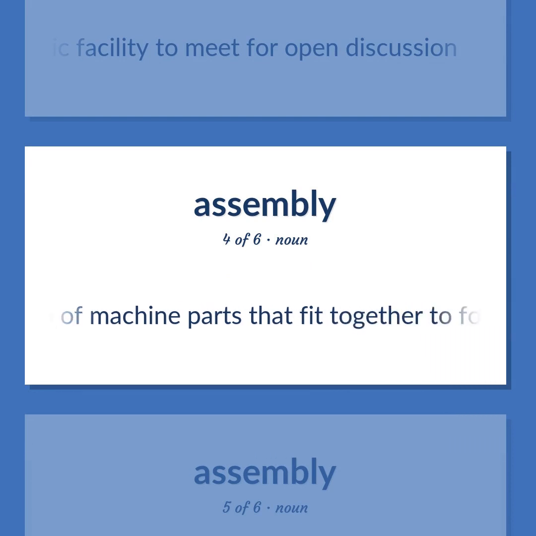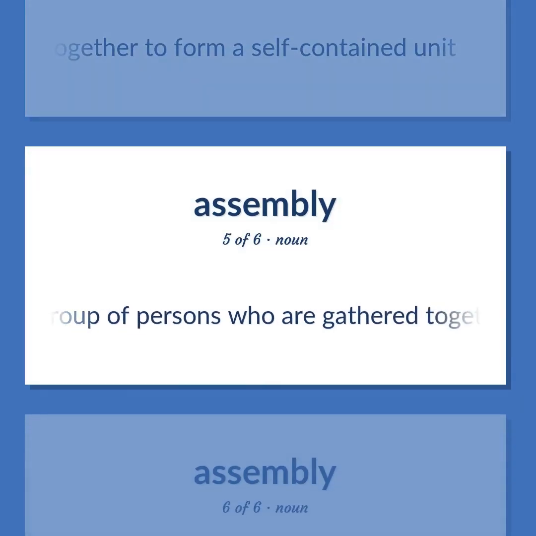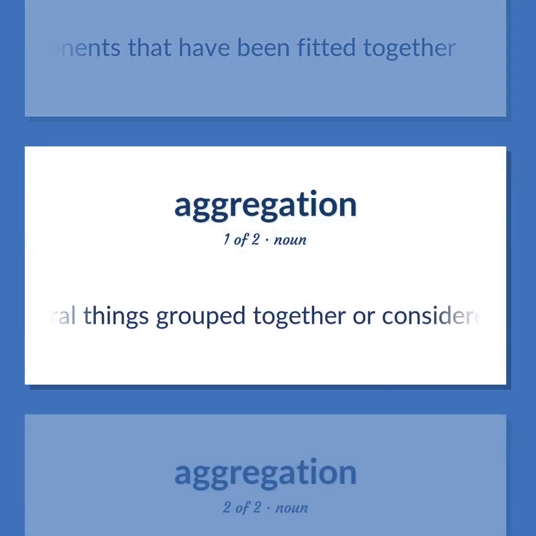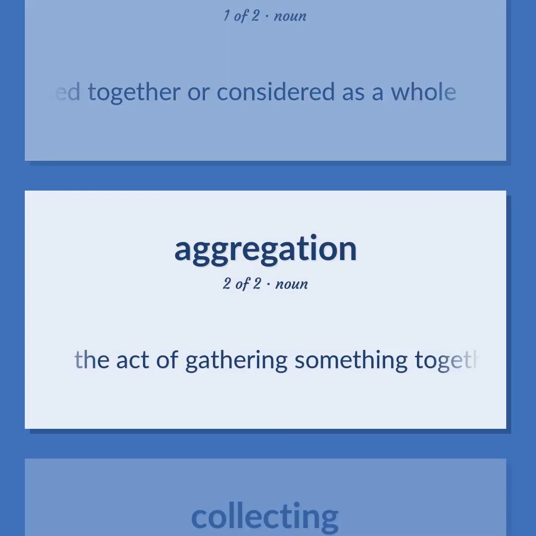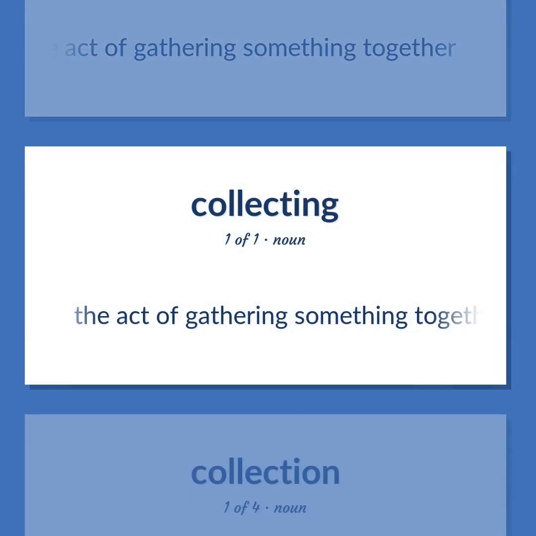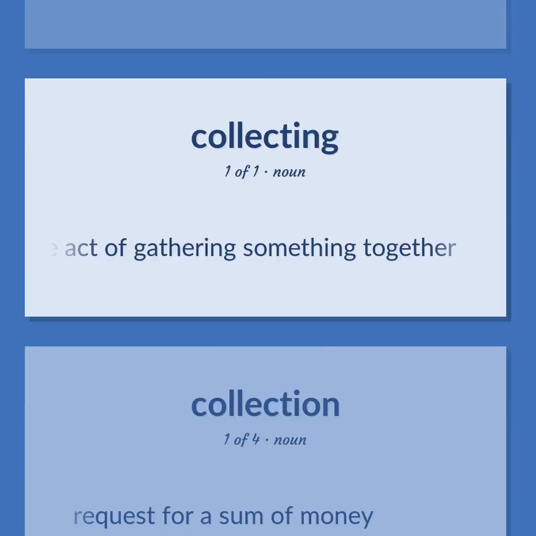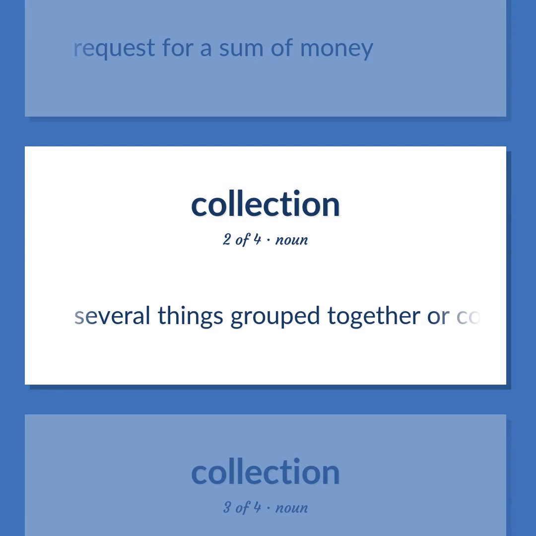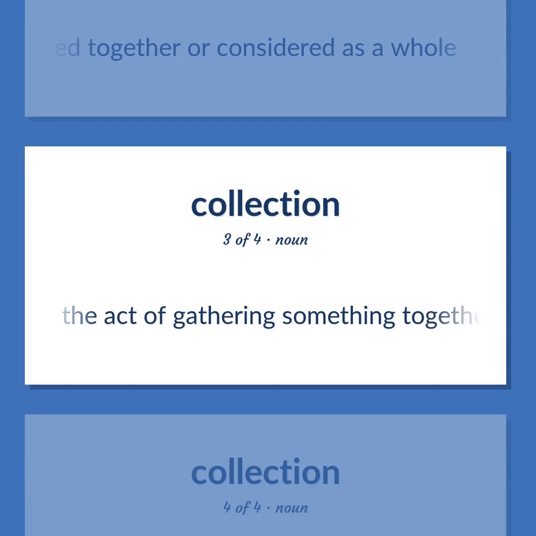A group of machine parts that fit together to form a self-contained unit. A group of persons who are gathered together for a common purpose. A unit consisting of components that have been fitted together. Several things grouped together are considered as a whole. The act of gathering something together. Request for a sum of money. Several things grouped together are considered as a whole. The act of gathering something together.